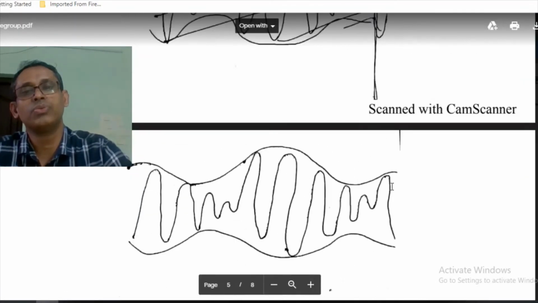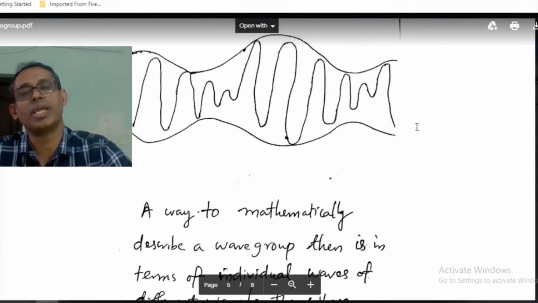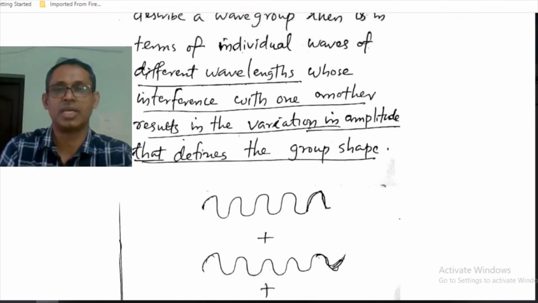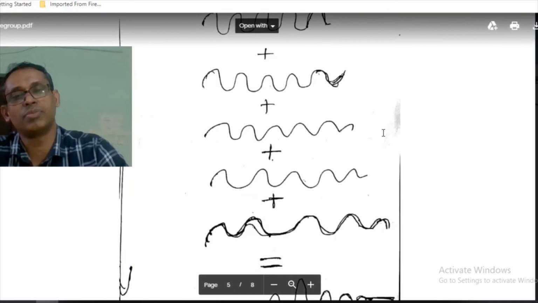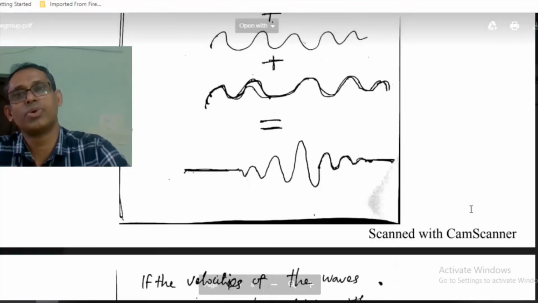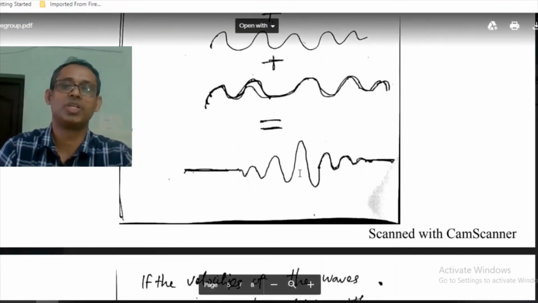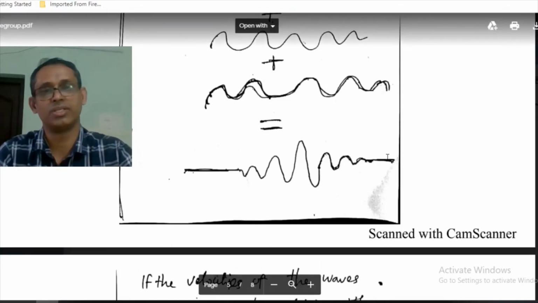When two waves interfere, you get a shape like this. But if you have several waves of different frequencies and amplitudes, and you add them together, it is possible for you to get a shape like this. Non-zero amplitude in a narrow region and zero amplitude everywhere outside.